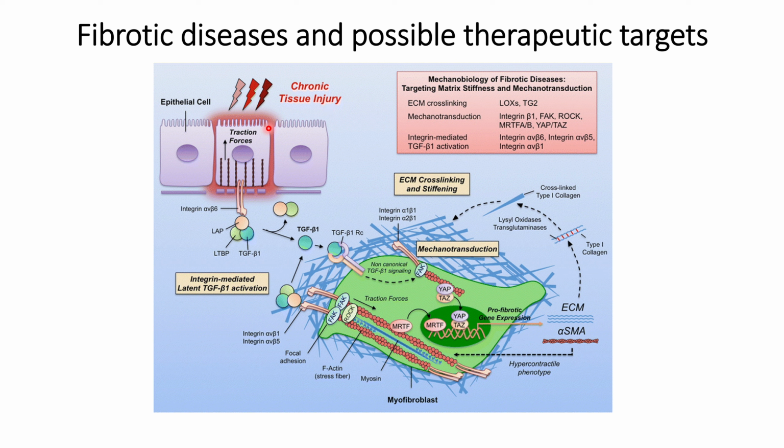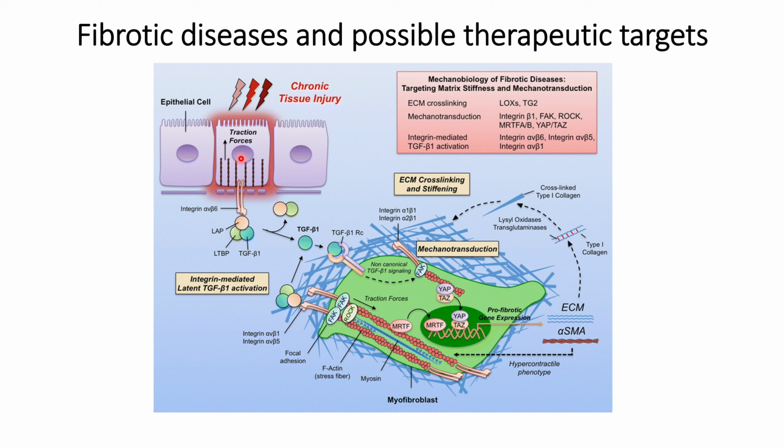Because of this, there is a traction force that might trigger intercellular signalings or activate mechanotransduction forces, and the intercellular signalings get activated, which leads to myofibroblast structure formations that can be seen here.